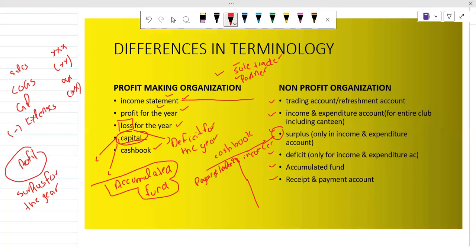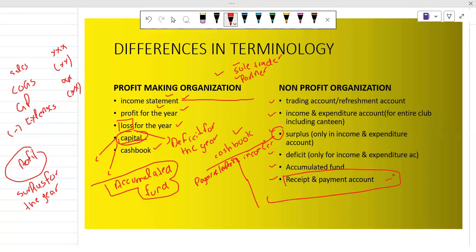And when we are paying someone, when we are paying a supplier in the form of cash, it means that we have to debit it, because this is increasing our expenses and decreasing our cash. Okay. So when we are talking about a profit-making organization, we use the terminology cash book, but in an NPO we use receipt and payment account.